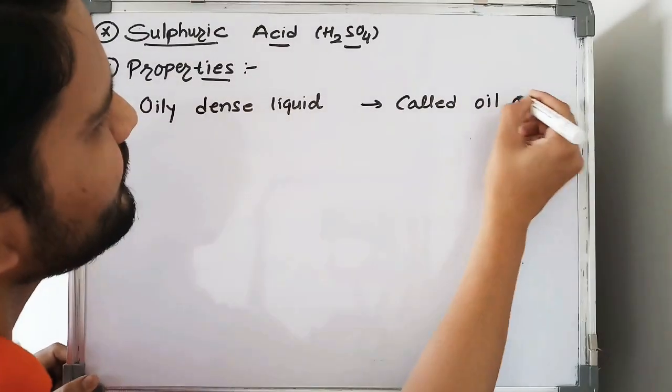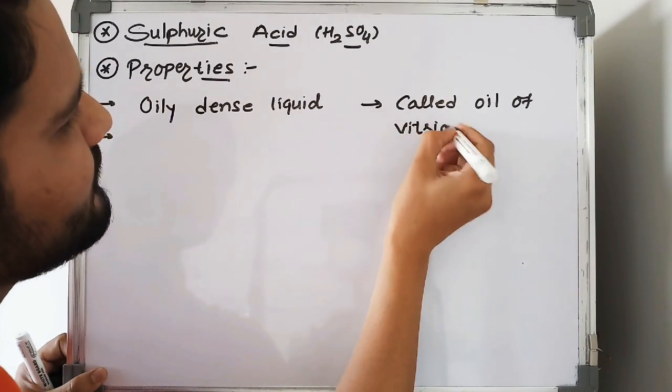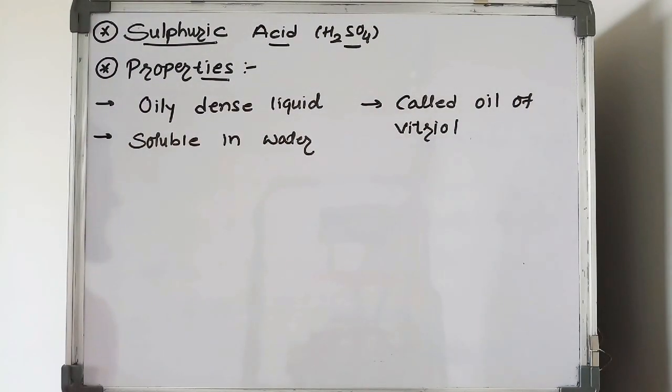It is also known as oil of vitriol. Sulfuric acid is a strong acid and it is soluble in water.